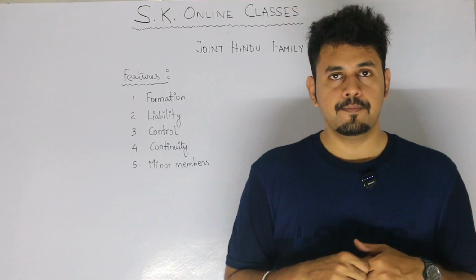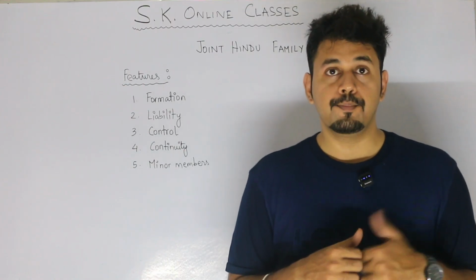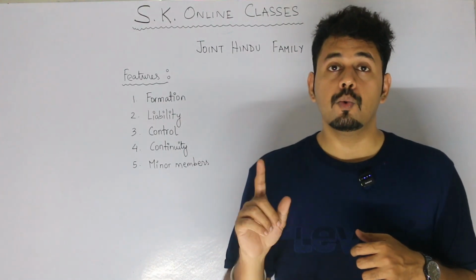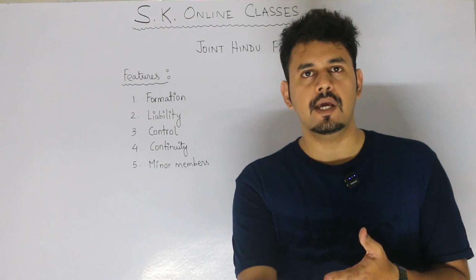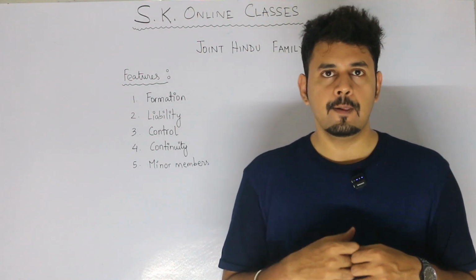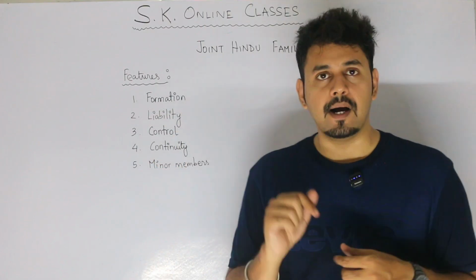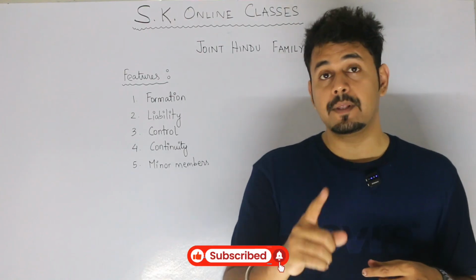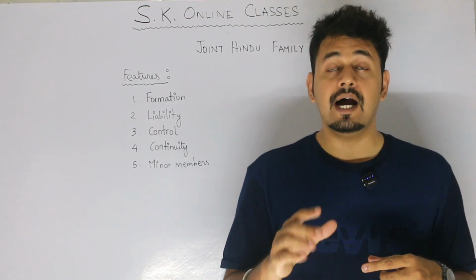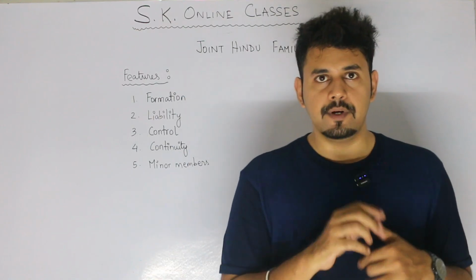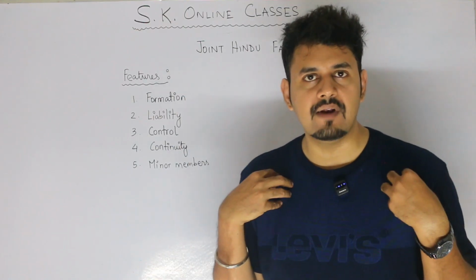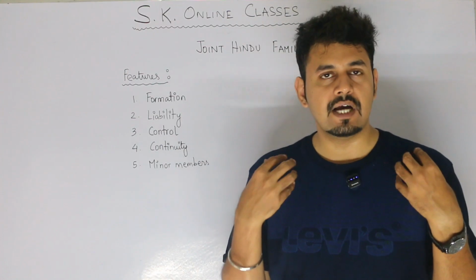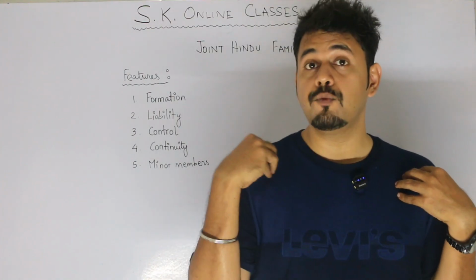Number two, liability. Now, unlike proprietorship, where the liability of only one member was there, and that member's liability was unlimited, here also the liability of the Karta is unlimited, but the liability of the co-parceners is limited. How much limited? Suppose I am having property of 5 lakh. Maximum loss I will face is 5 lakh.